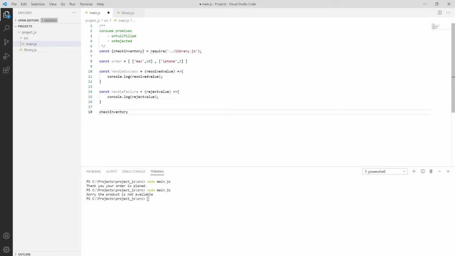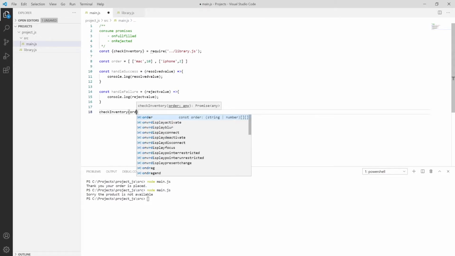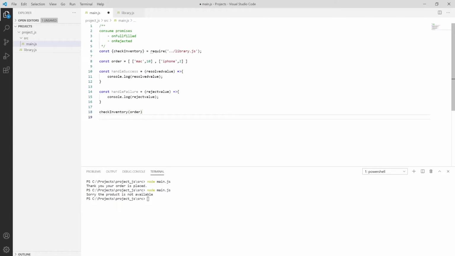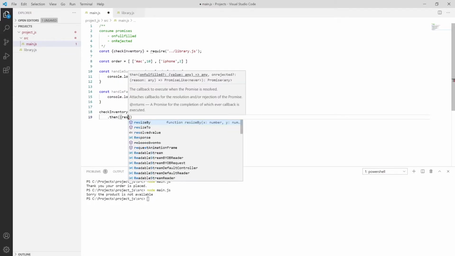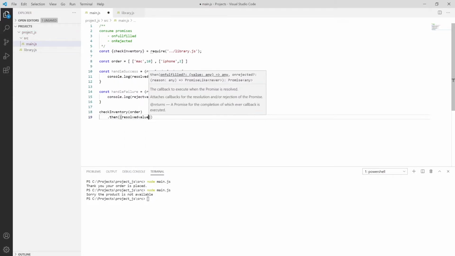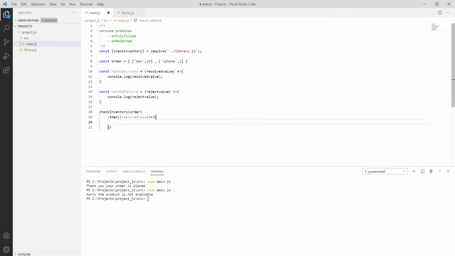Let me put it as check inventory, and then we are passing order, and here I'm passing .then. We can also pass in this manner as resolve value, and then it will print console.log only the reject value.